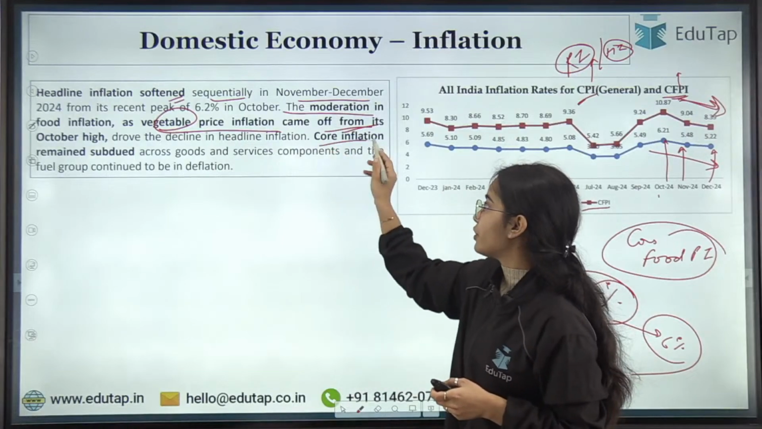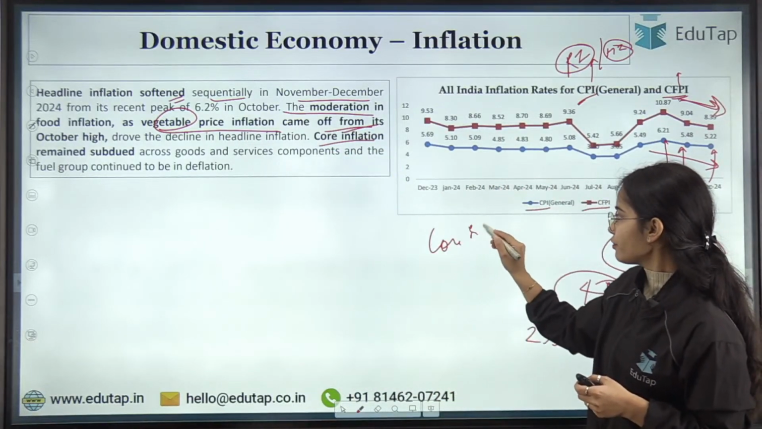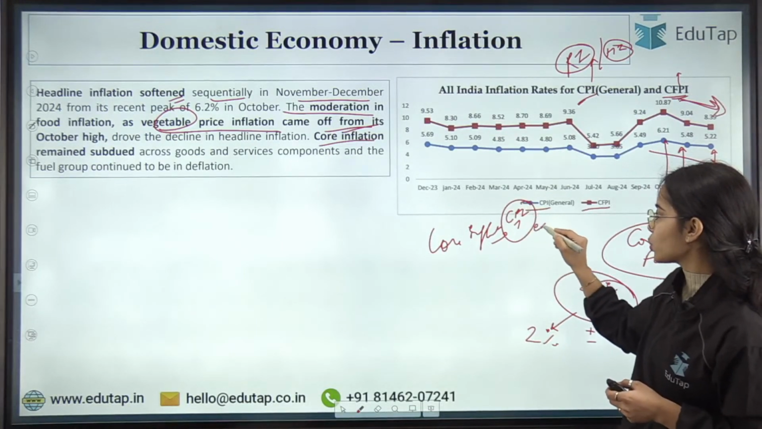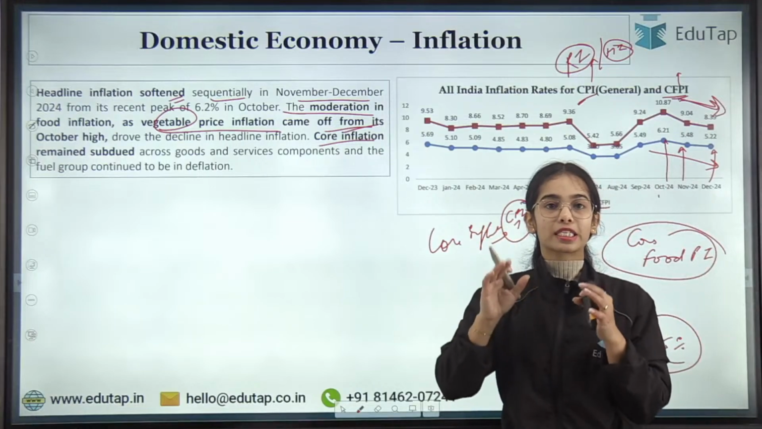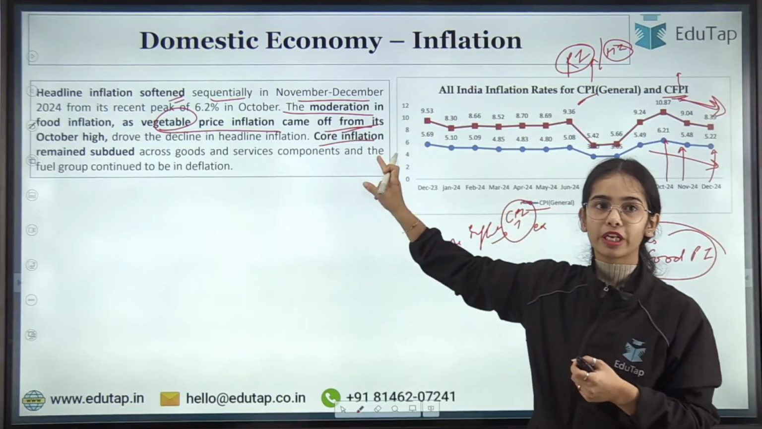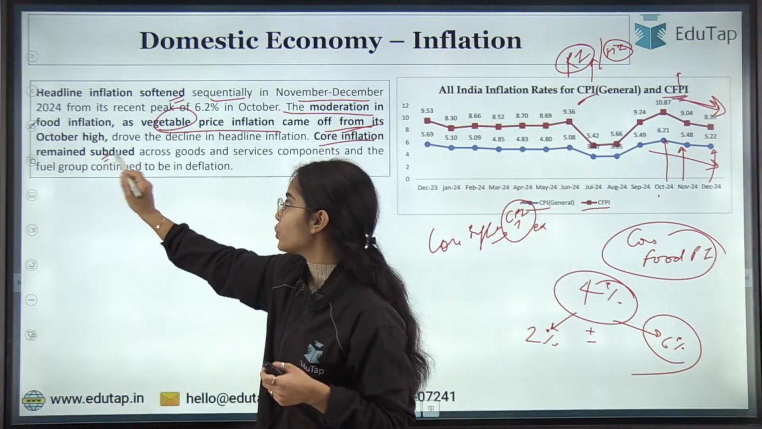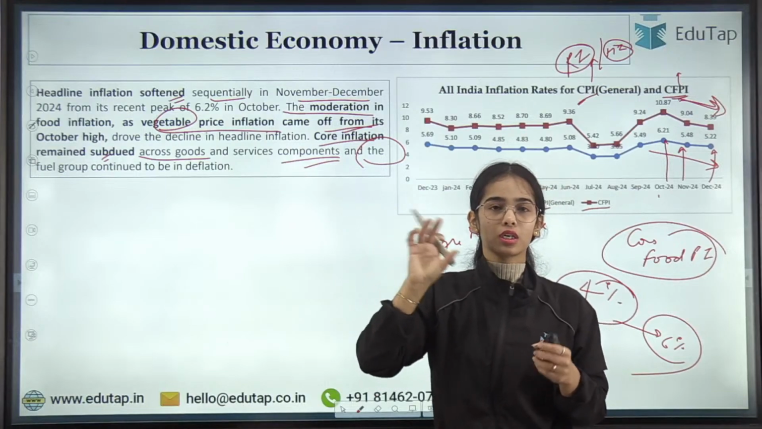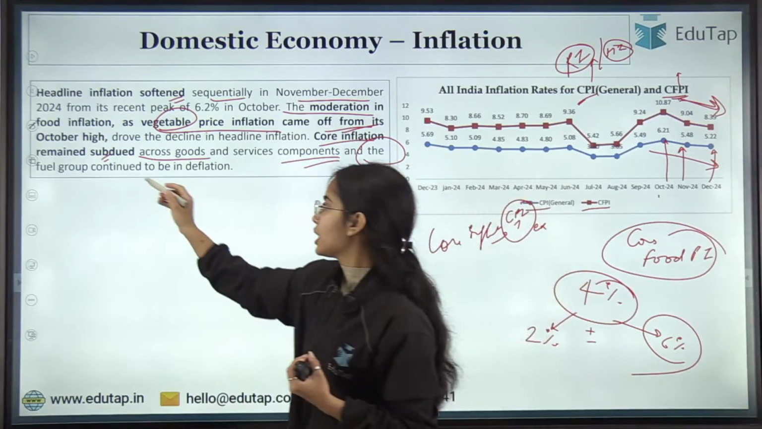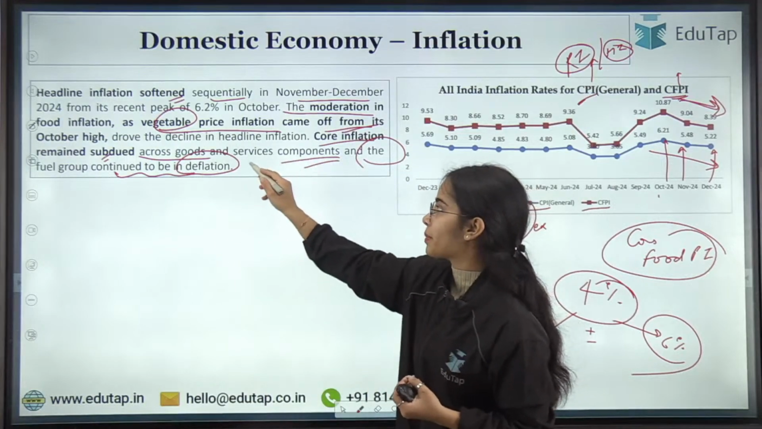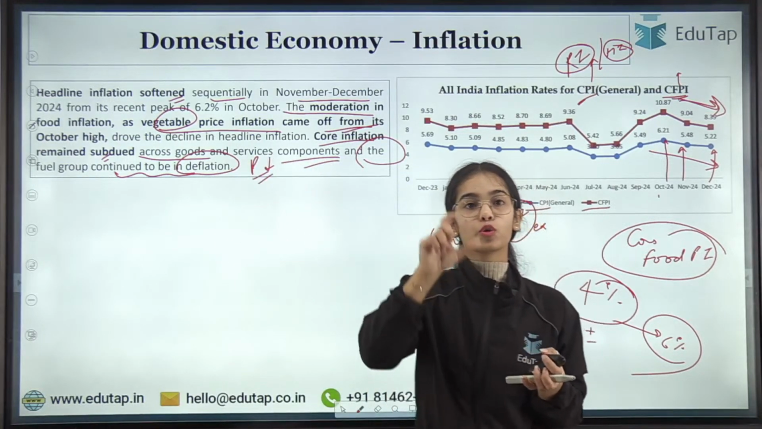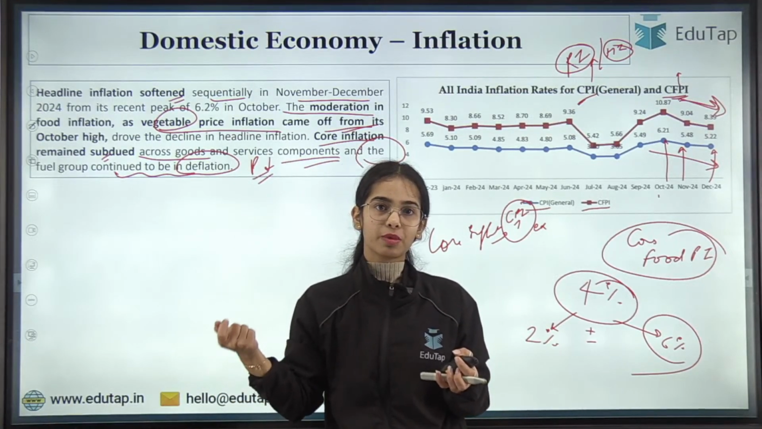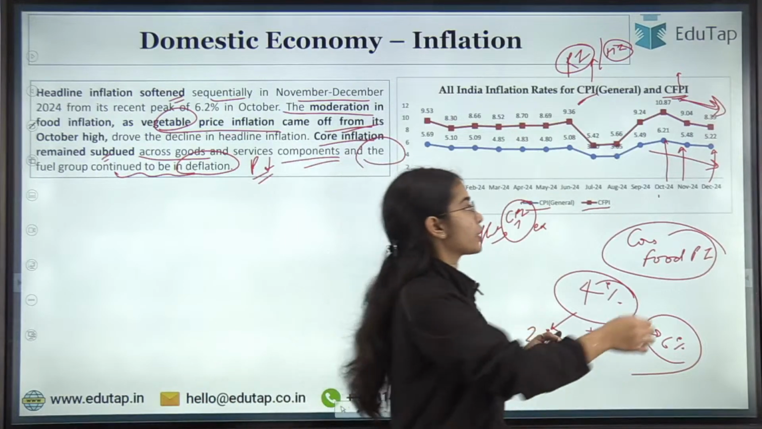Core inflation means the CPI inflation excluding food and fuel prices, so excluding the volatile prices. Core inflation remained subdued across goods and services components, and the fuel and power group has continued to be in deflation. That means their prices are actually declining. The food inflation is declining because of the declining inflation in vegetable prices. So food inflation is declining, that you can see.